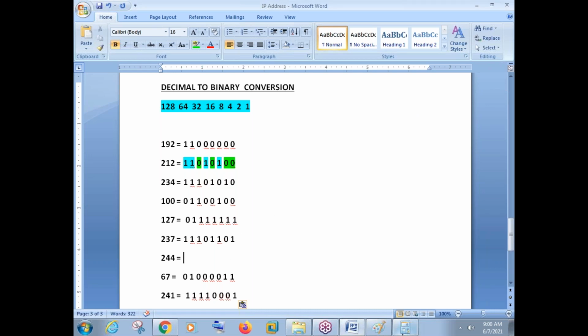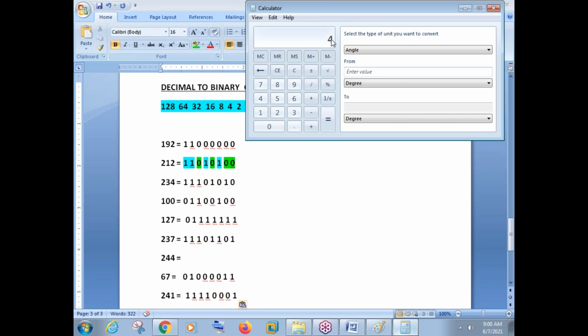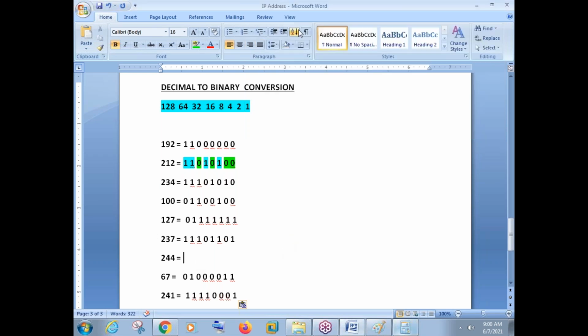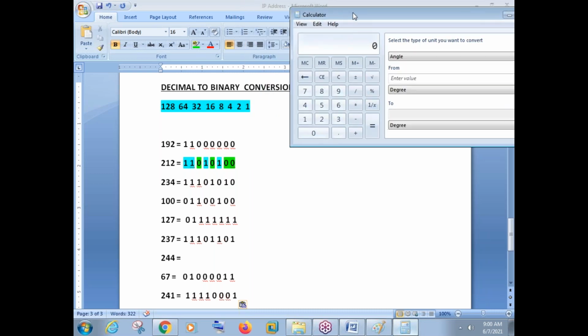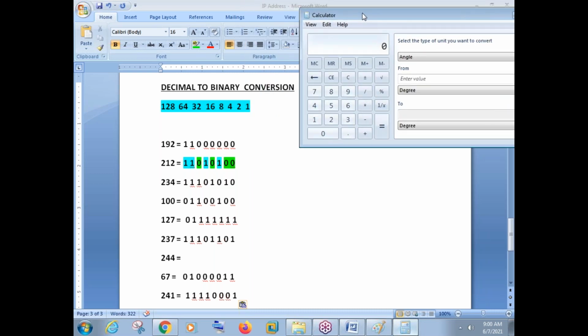Now, it's a very simple calculation, guys. So please listen carefully. What we are learning here, we are learning how to convert a decimal value into binary value. So decimal number is 244. So what will be the binary of this 244? So first of all, open your calculator and just do subtraction here. So I'll just raise a question here. So just think of the answer.